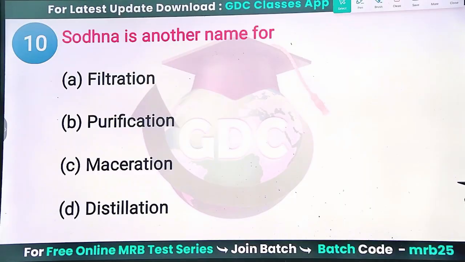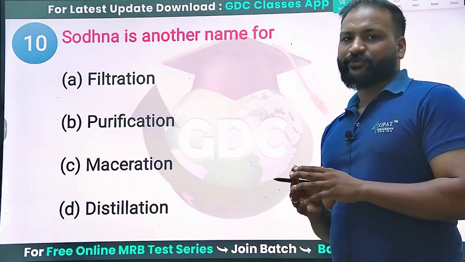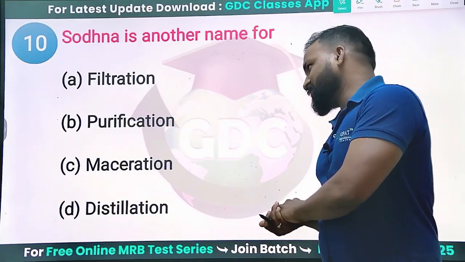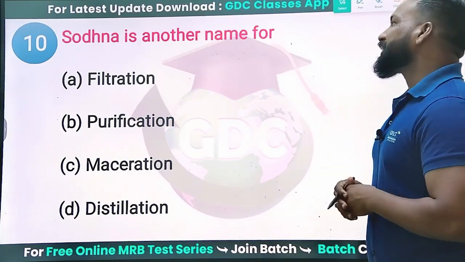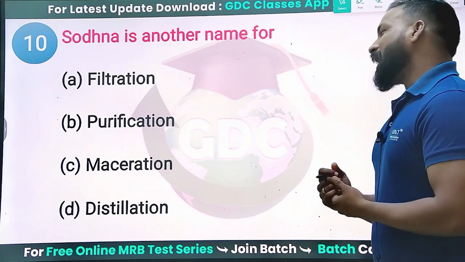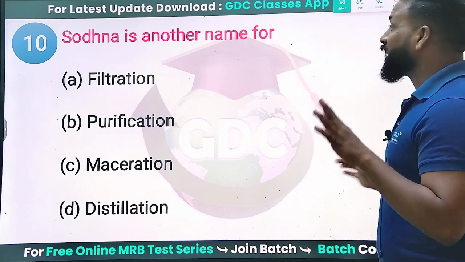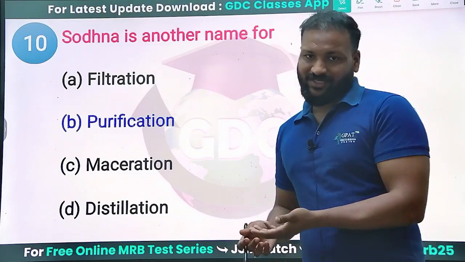Next question: Sodhana is another name for what? Actually, it's a process, but Sodhana is not calcination. Sodhana is another name for filtration, purification, maceration, or distillation? Undoubtedly option B, purification. Sodhana means purification.